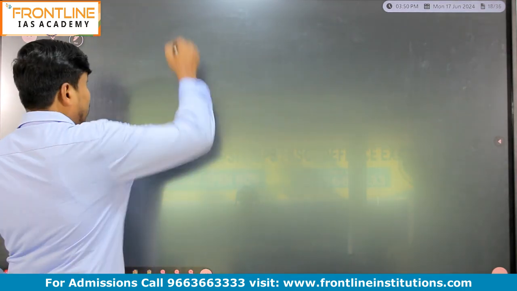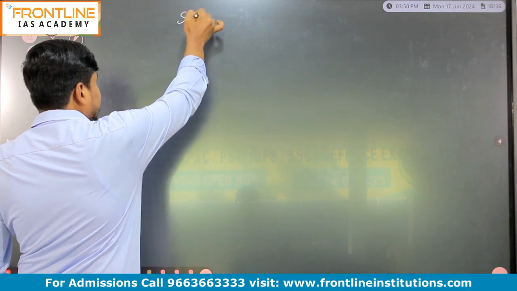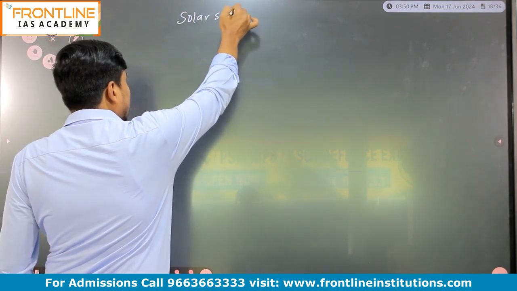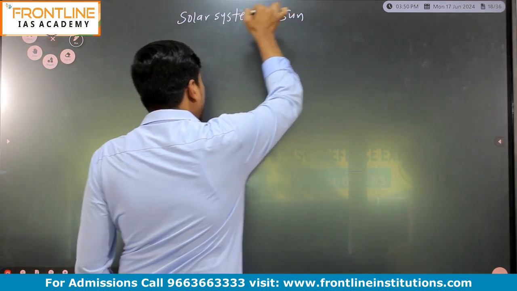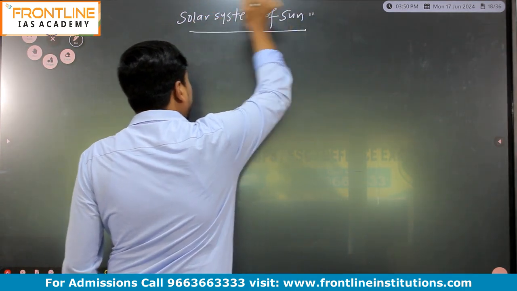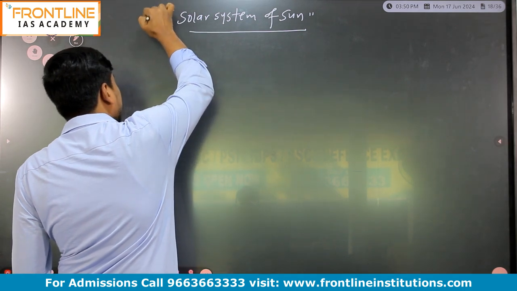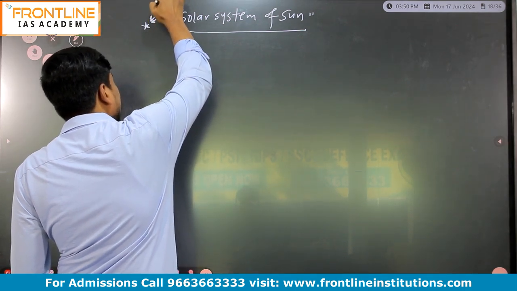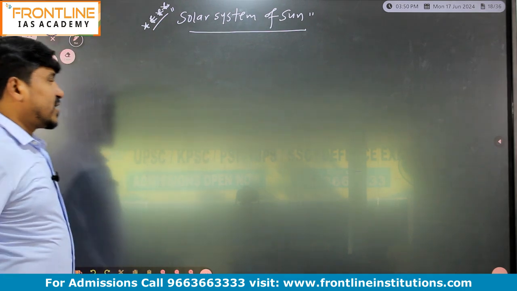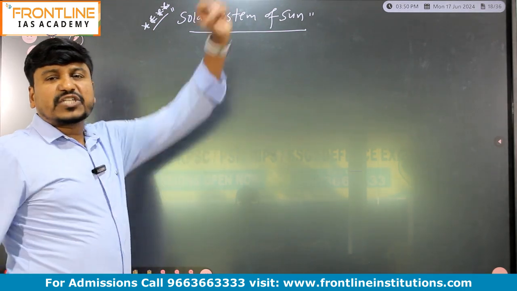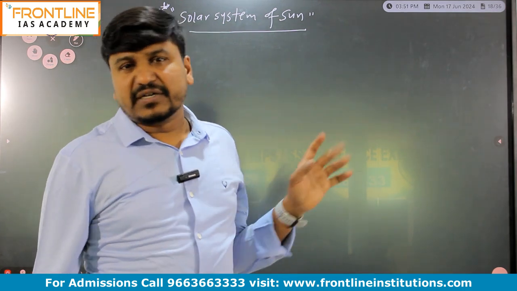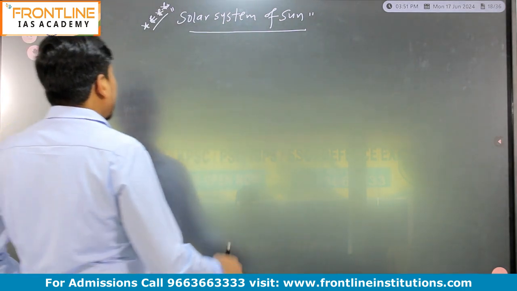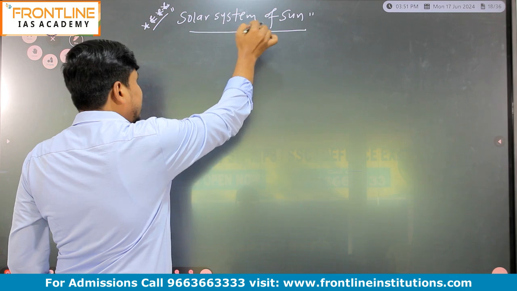Next heading, solar system of sun. Very important topic. Put here 4 stars, most important. If you get the question, which objects come under the solar system of sun? Solar system of sun consists of the following objects.